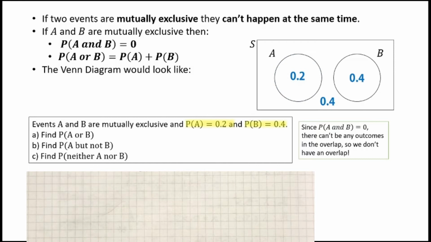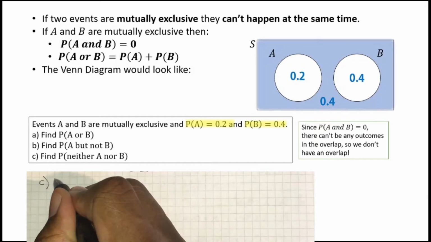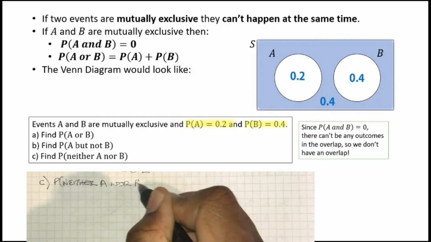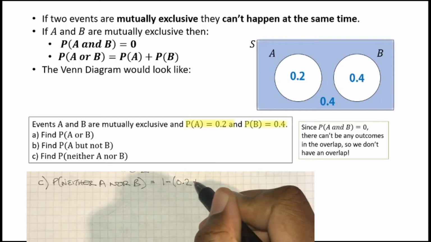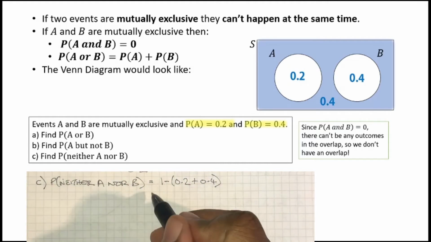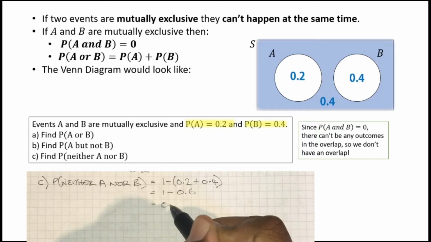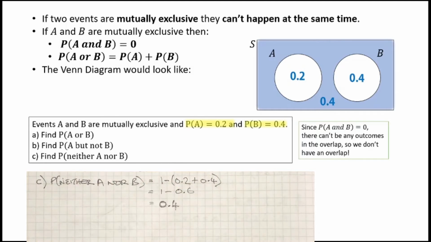And in the last part here, we've been asked to find the probability that it's neither A nor B. So luckily we did this just instinctively right at the beginning in completing the Venn diagram. But this is the probability that it's not within set A and it's not within set B. So we do 1 minus the two known probabilities, the two regions we're not interested in, and that gives us 0.4 once again. So here's a bit more of a formal way to show what the probability would be.